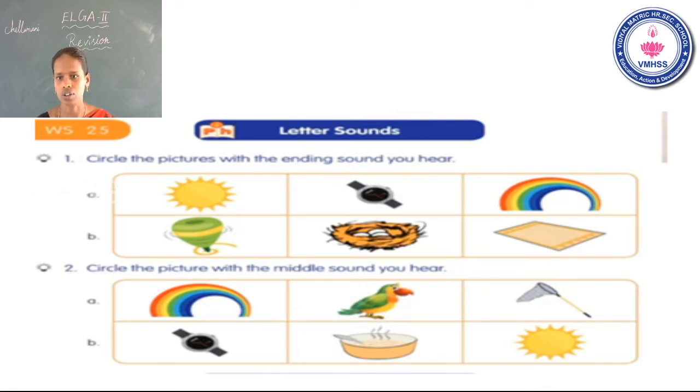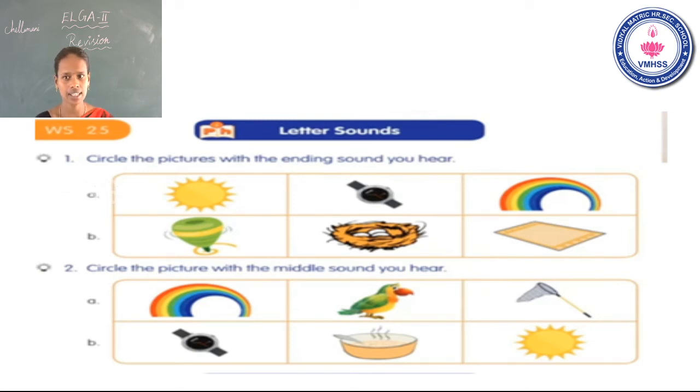No, that is wrong. See the second one, parrot. It has the middle sound A. No, that is also wrong. See the third one, net. The beginning sound N. Sorry, middle sound A. N sound T. So the correct answer is net. It has the middle sound A. So you circle the picture net only. Is that clear? Now go to the next one.